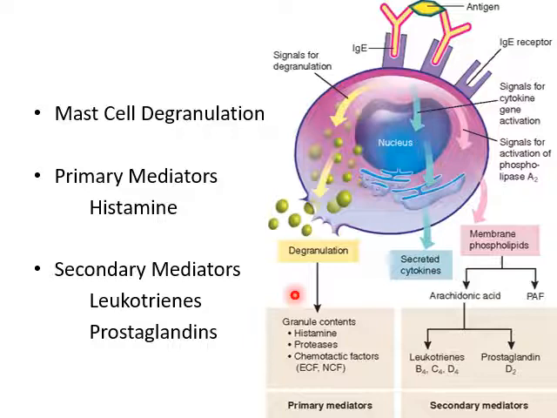So these are primary mediators, while the mast cell will also generate new mediators. Certain cytokines are secreted, along with the formation of new chemical mediators, especially leukotrienes and prostaglandins. So they are called secondary mediators.